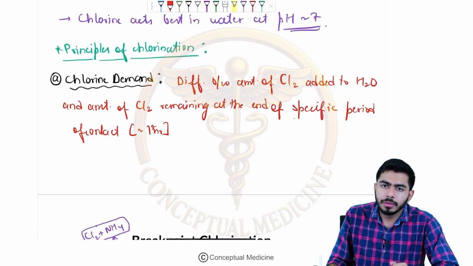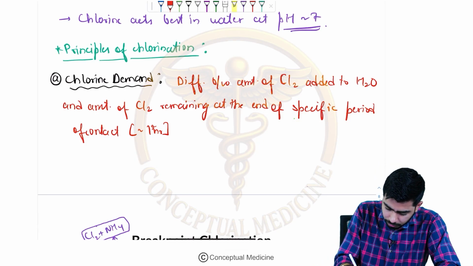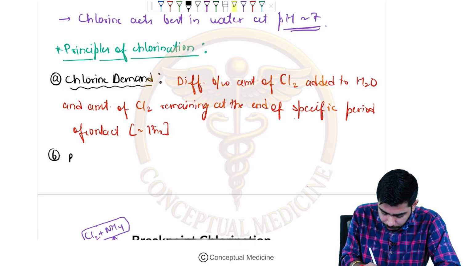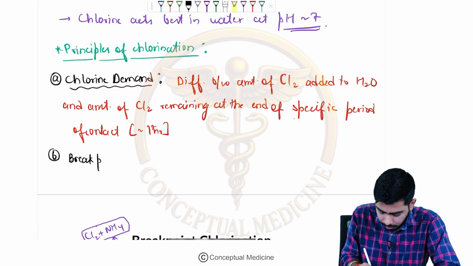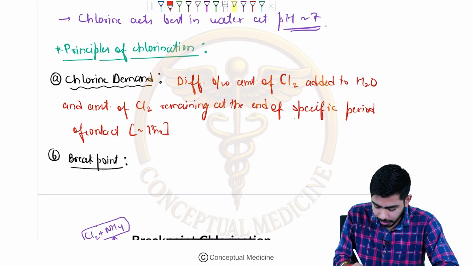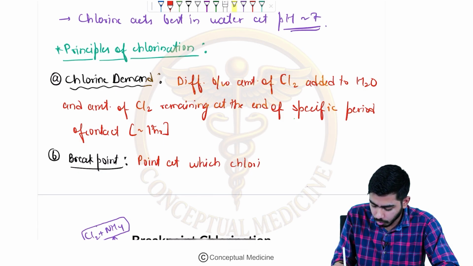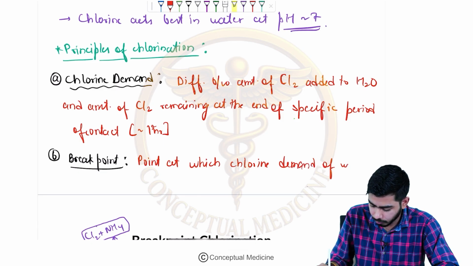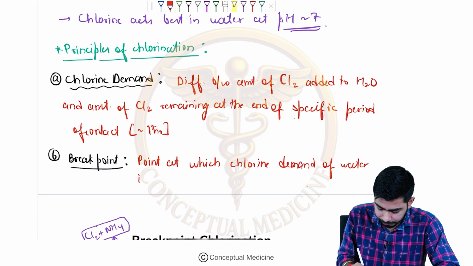One more point I would like to mention about the breakpoint of chlorination. We have already understood that it is the point at which the chlorine demand of water is met.